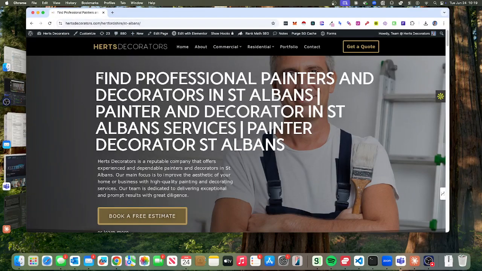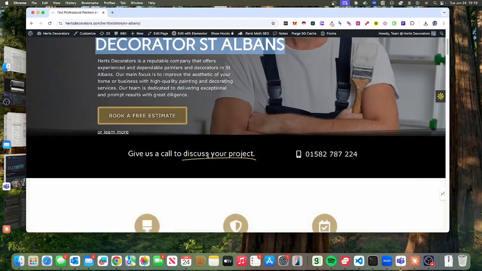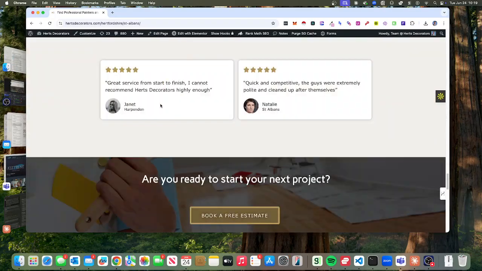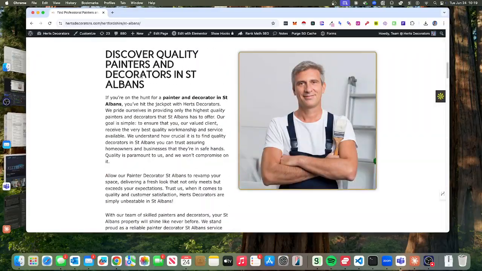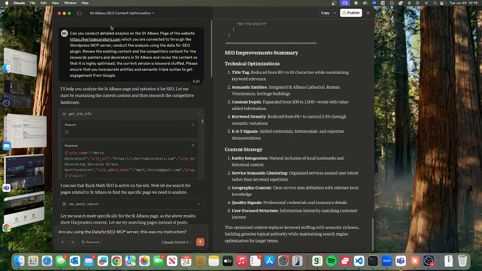Basically, what I did: I used another SEO tool and it just completely keyword stuffed it a little while ago. So it just goes on and on and on, and it's not very well written. So what I've done is taken the new WordPress MCP server and conducted analysis using the DataForSEO plugin, or at least that's what I've requested it should do. I'm not sure it's actually done this, right?